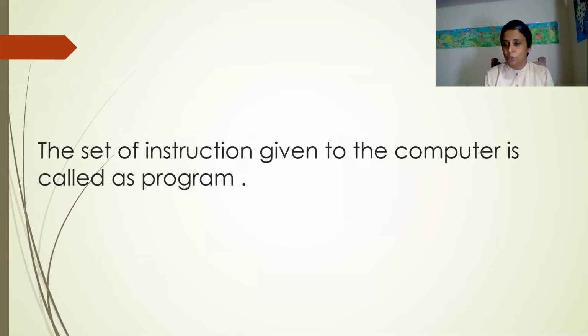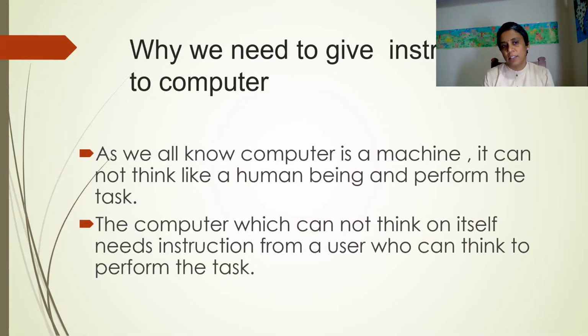So by now you know what a program is. Why do we need to give instructions to the computer? Can the computer perform the task on its own? No, it cannot. As we all know, a computer is a machine and it cannot think like a human being.